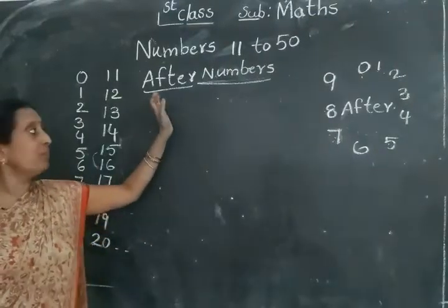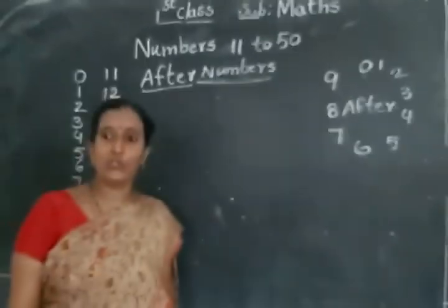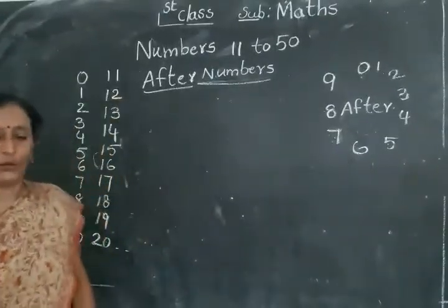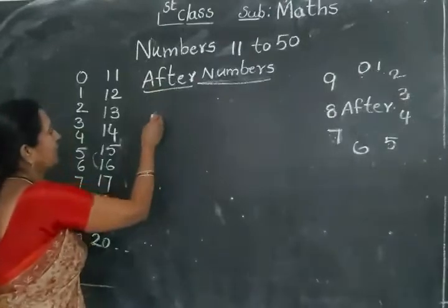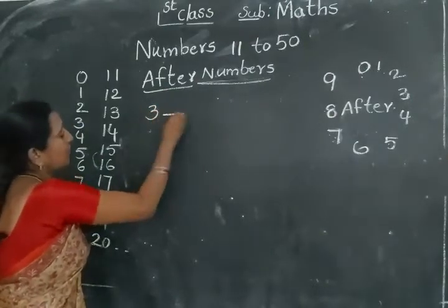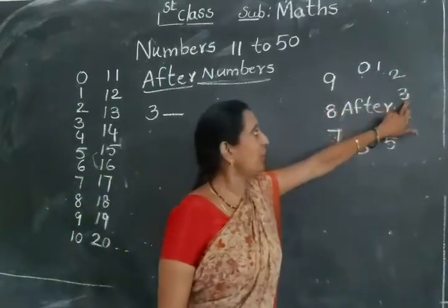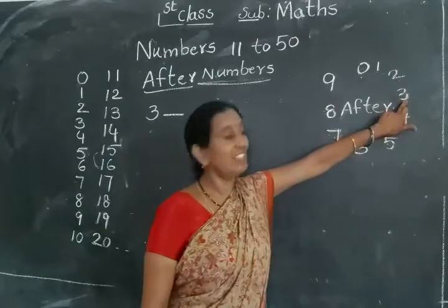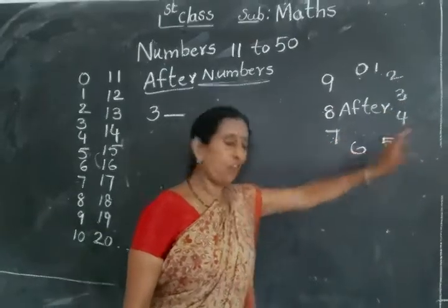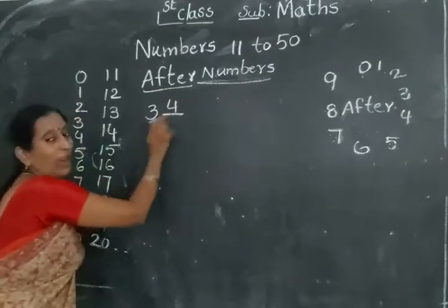Now we are going to after numbers. Now, children, after numbers you can easily identify. See there. 3 after, what number? 3 after 4. One digit numbers only.